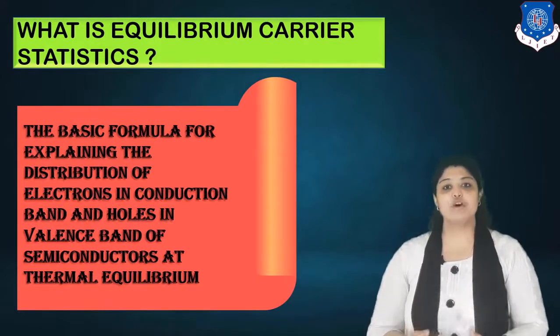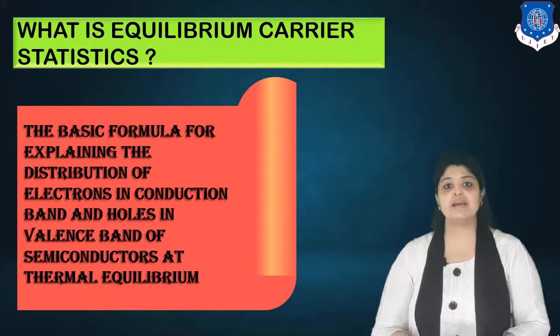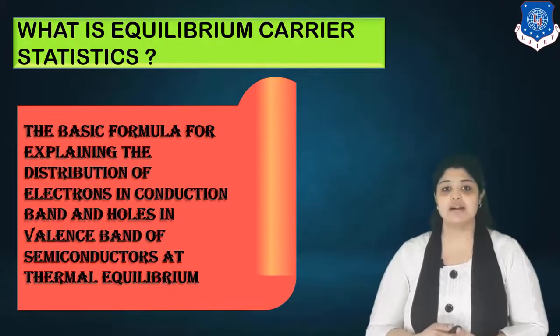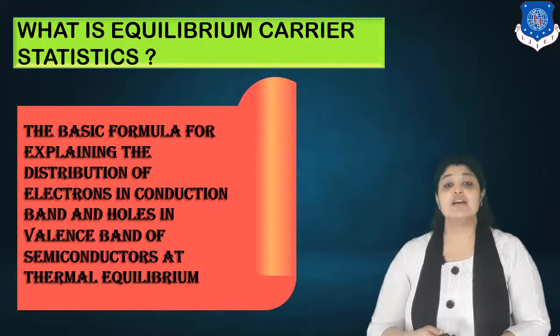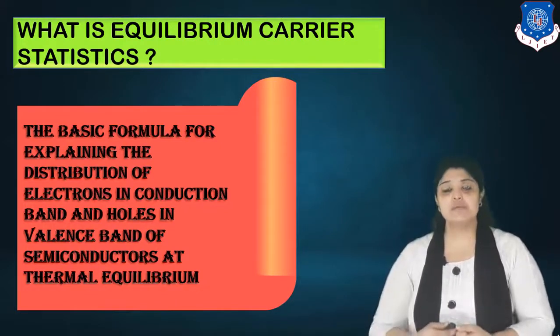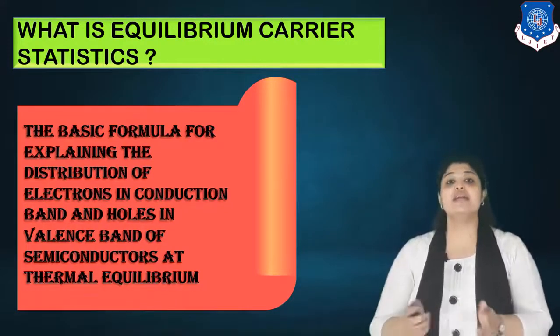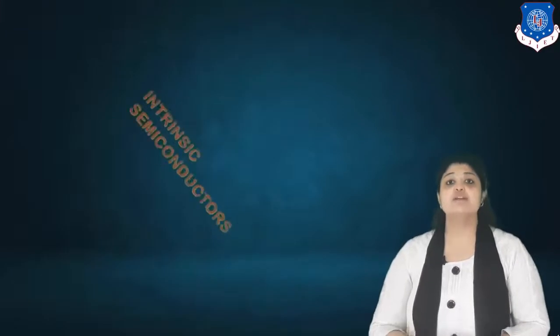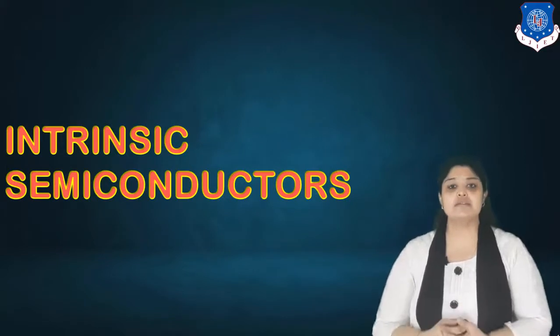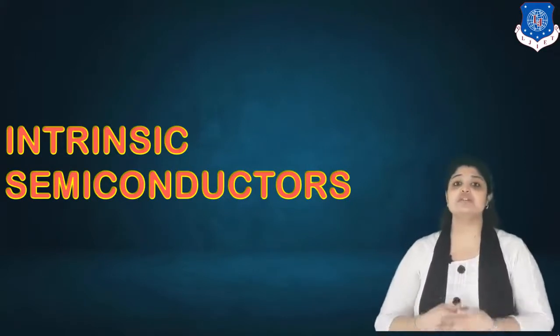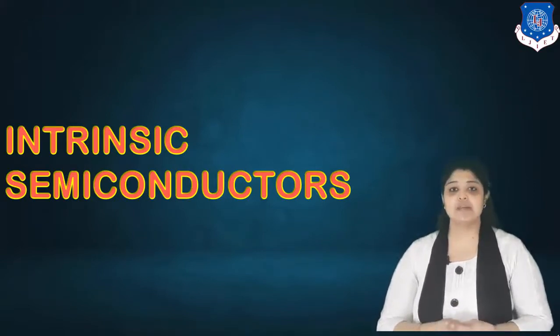It is a basic formula which explains the distribution of electrons in the conduction band and holes in the valence band of semiconductors at thermal equilibrium. As I just explained, we are going to find out the equilibrium carrier statistics for intrinsic and extrinsic separately. So in today's video, I have tried to cover the intrinsic semiconductors first. Today we will be discussing how to derive carrier concentration with respect to intrinsic semiconductors.